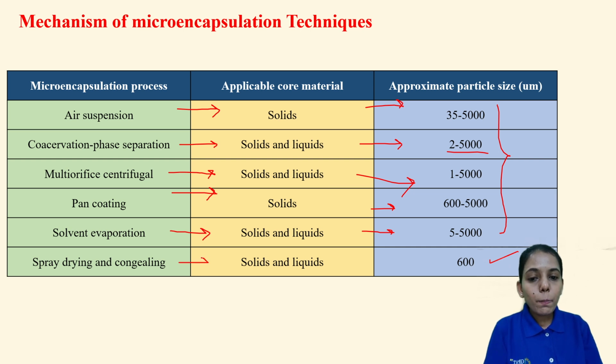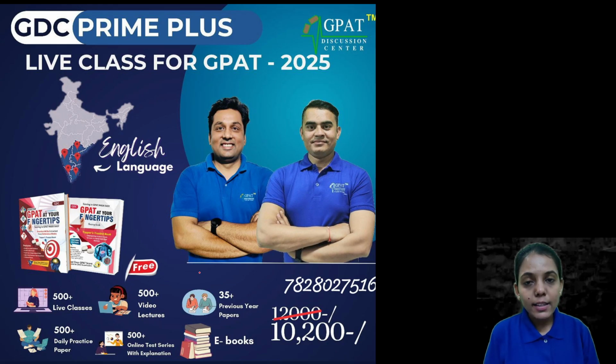Next, coming to spray drying and spray congealing. They are applicable for both solids and liquids. The approximate particle size that can be obtained is 600 micron. So this is about the mechanism, the applicable core materials for different microencapsulation methods, and their approximate particle sizes. So this was about the soft gelatin capsule and microencapsulation technique.